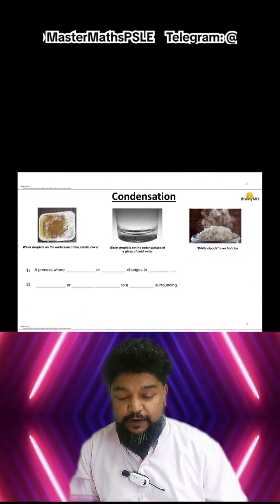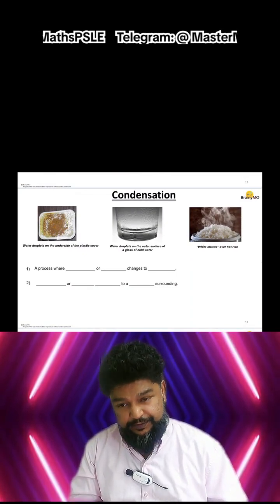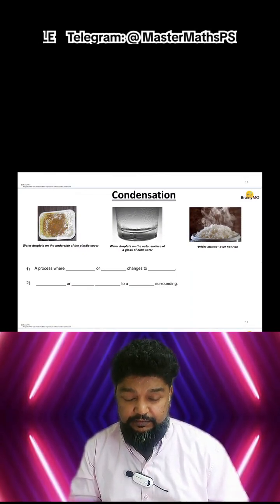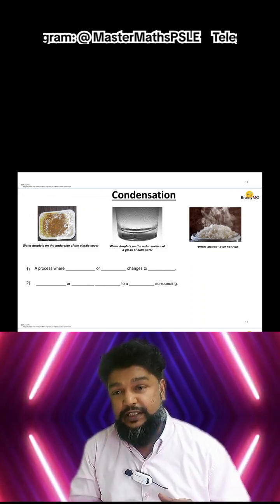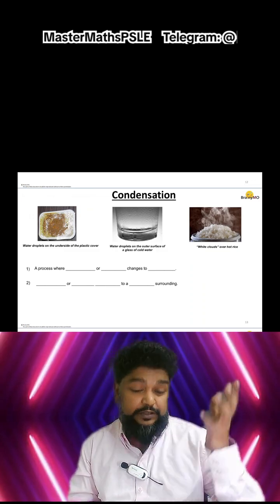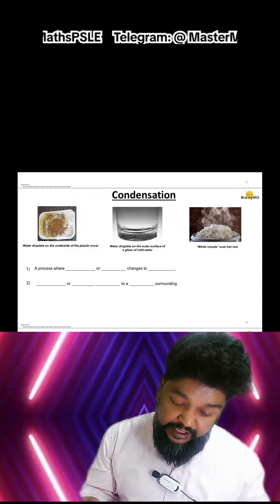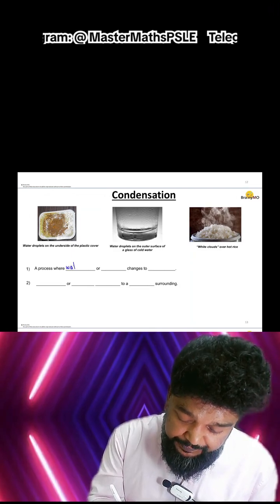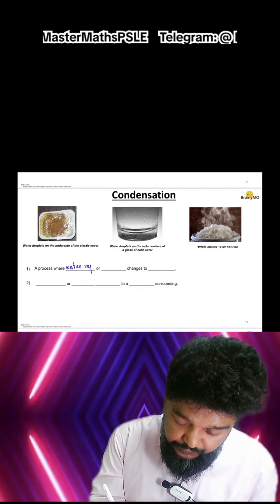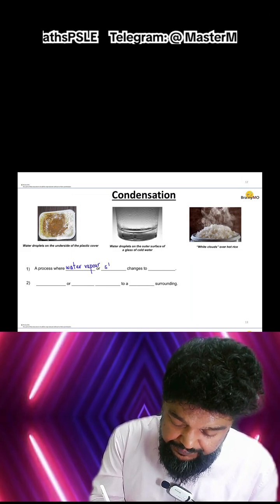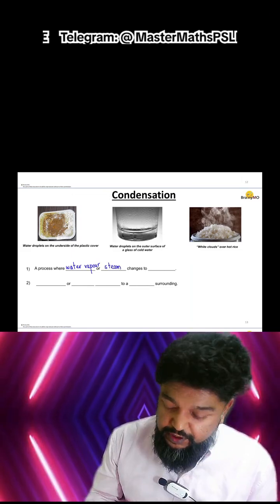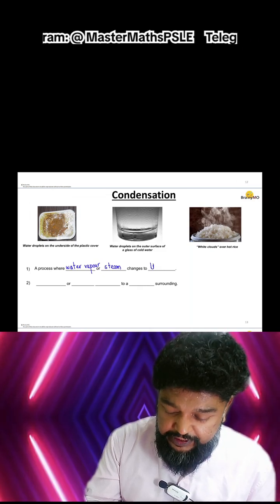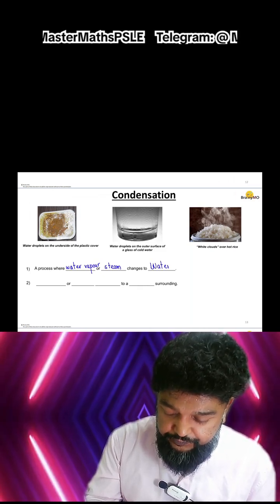Cool. Last thing is condensation. Condensation is also an important process that helps us to get fresh water. It's important in the water cycle, right? Condensation is a process where either water vapor or steam changes to liquid, or changes to water, right?